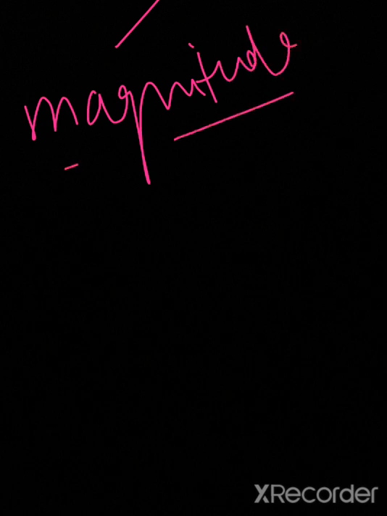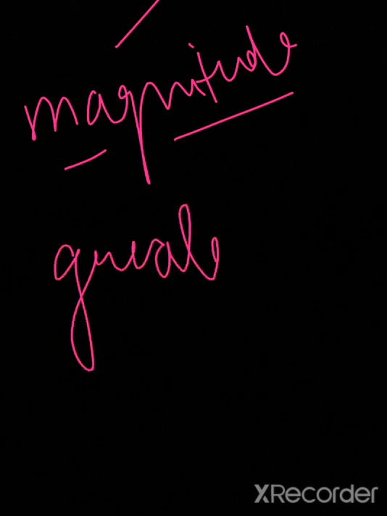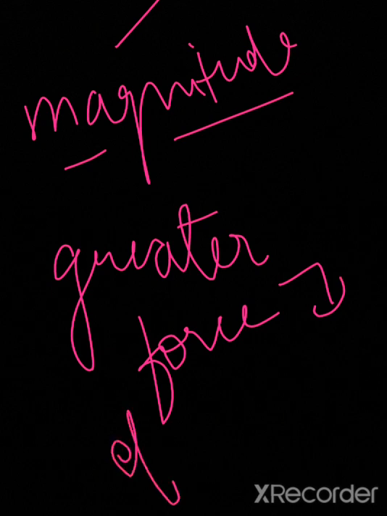The effect the force produces on an object depends on two factors. What are the two factors? The first factor is the magnitude. What is the magnitude? The magnitude of a force applied means the greater the force, the greater the effect. It tells us that the greater the force, the greater will be the effect.